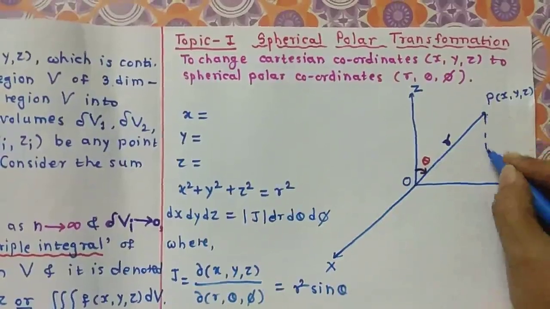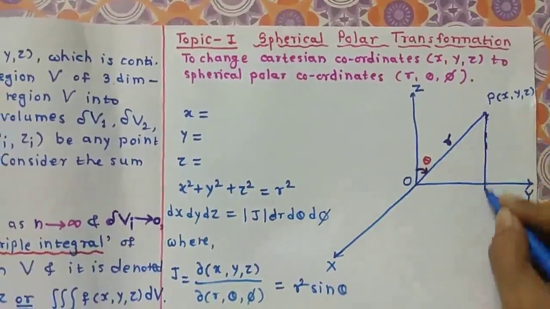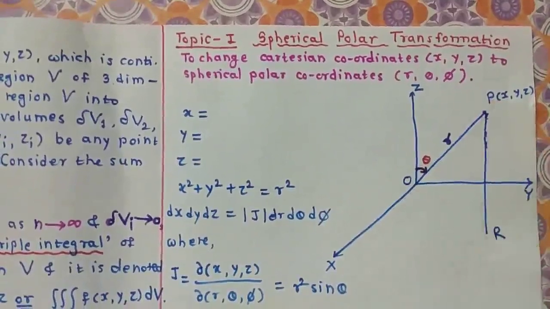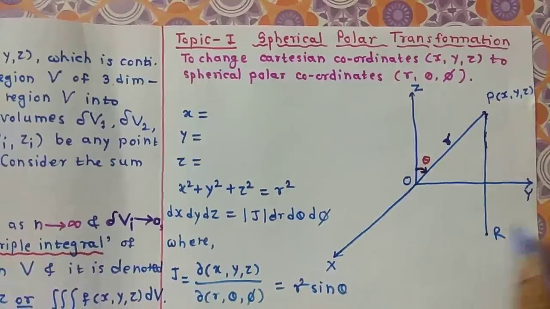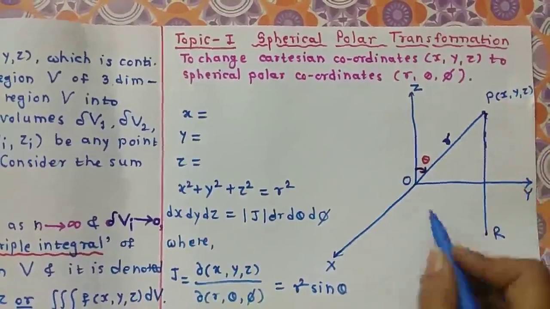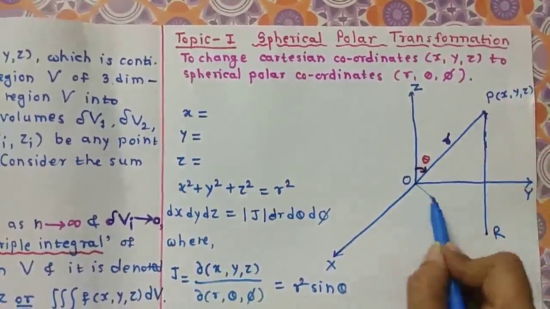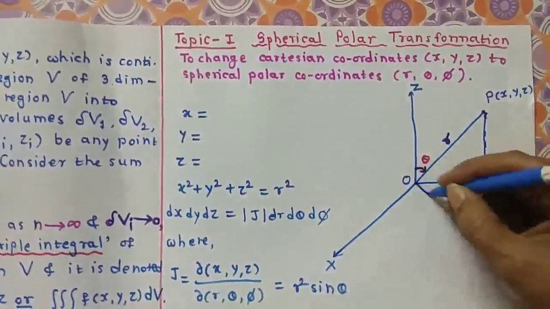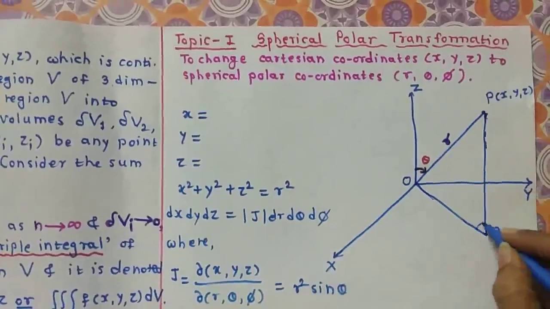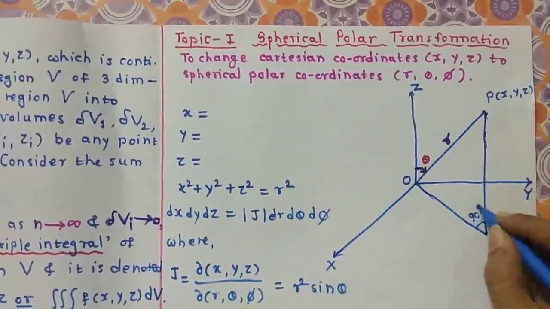Suppose here is the projection, say R. This is the projection of this point P on the xy plane. Now we join OR. Here is the angle 90 degrees.